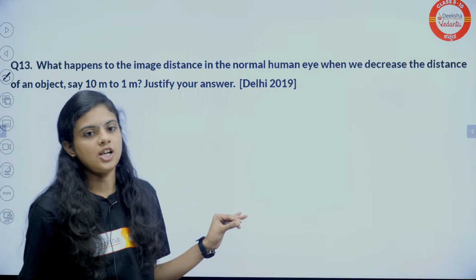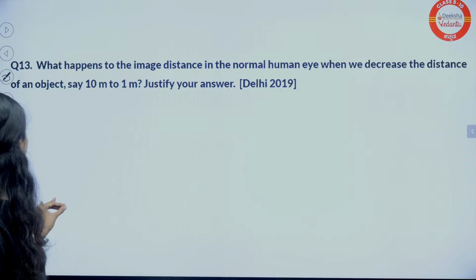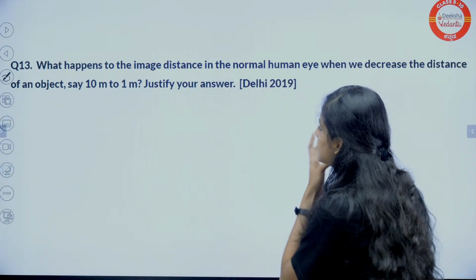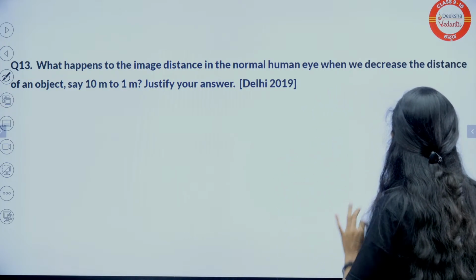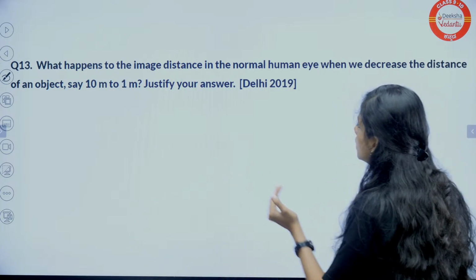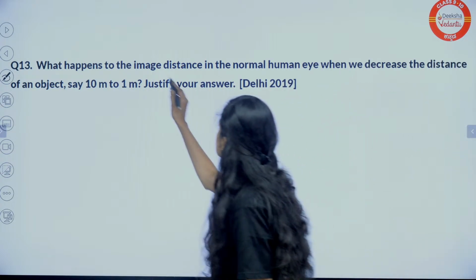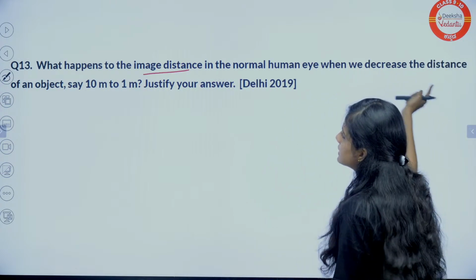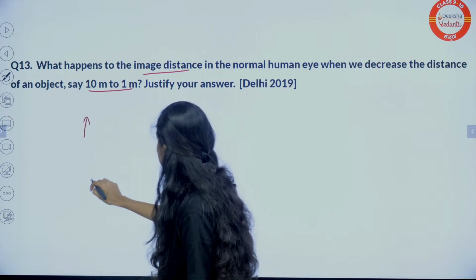Moving forward, you asked for a question. Some numbers appeared here in the question. Let's read out. What happens to the image distance in a normal human eye when we decrease the distance of object from 10 centimeter to 1 centimeter? Object was here at 10 centimeter.